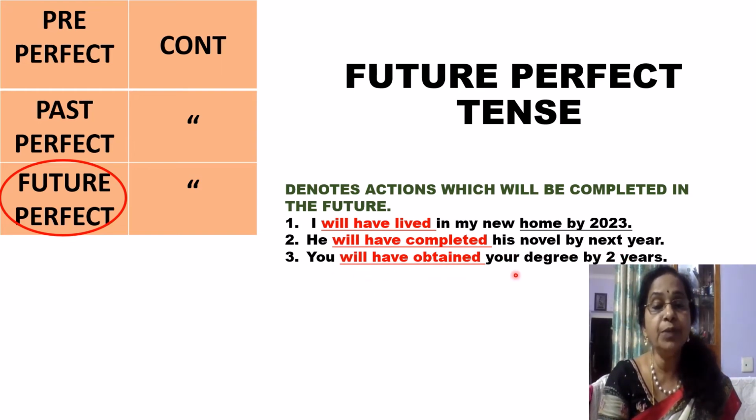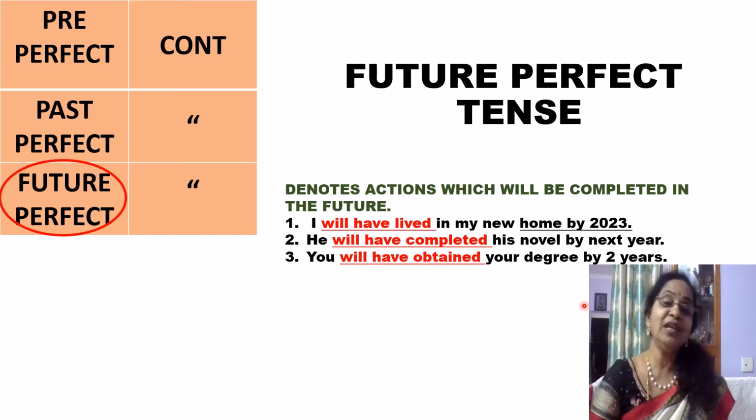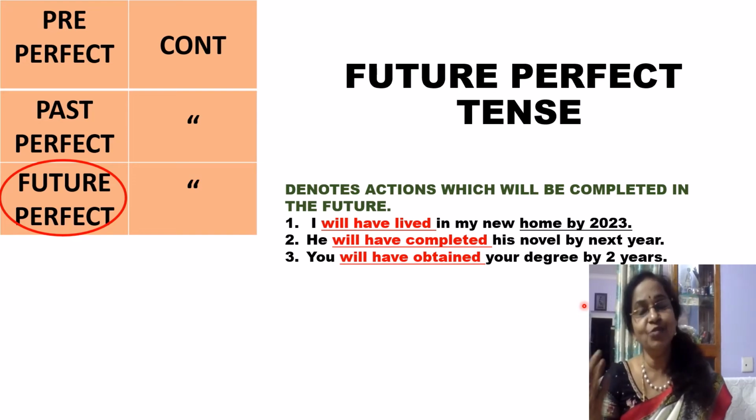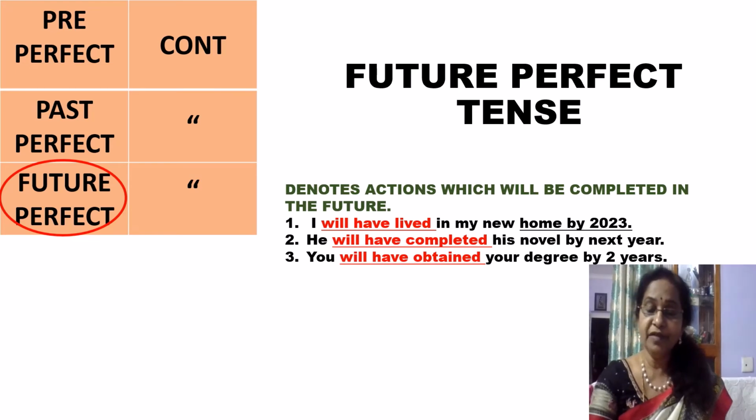You will have obtained your degree by 2 years. Maybe now you are in the first year of your degree. Within 2 years, you will have completed. There is no doubt about that. The action will be completed. Is there any doubt that you will not complete your degree? You will definitely complete. So this is how you use your future perfect tense.